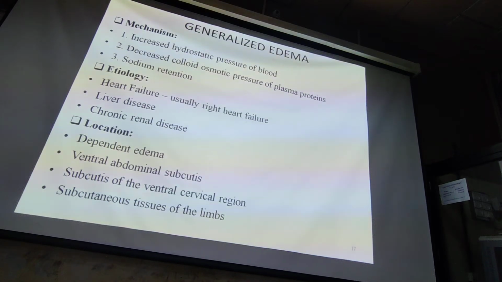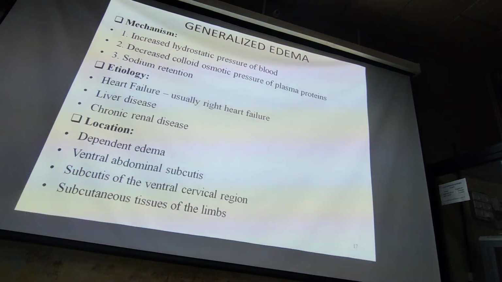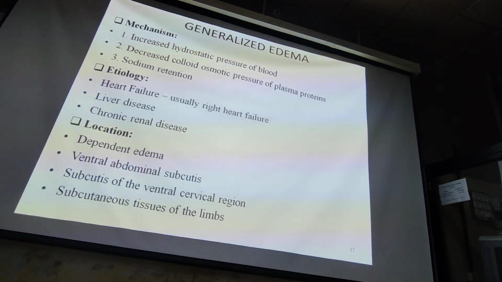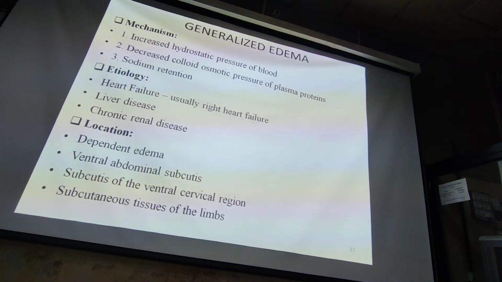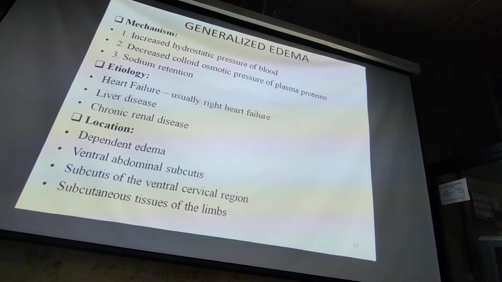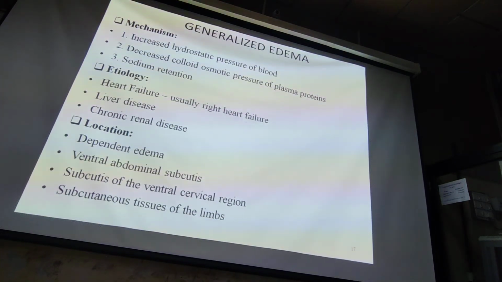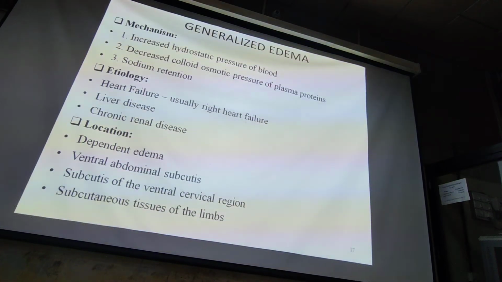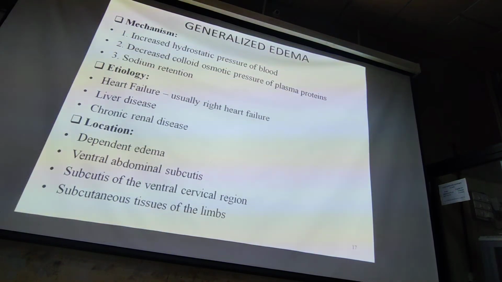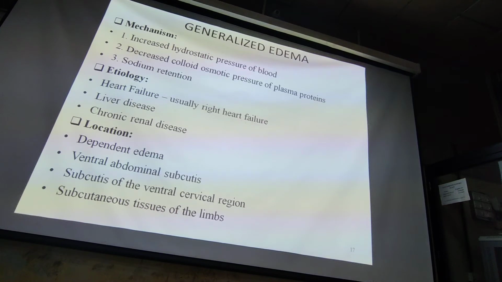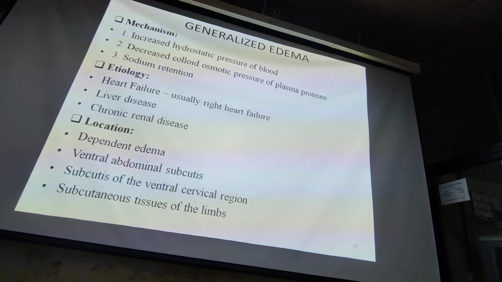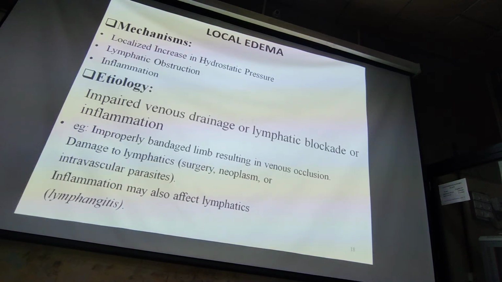So what are the mechanisms of generalized edema? Increased hydrostatic pressure of blood, decreased plasma colloid osmotic pressure and sodium retention. The etiological factors are heart failure, mainly right-sided heart failure, liver disease, chronic renal disease. Location: it is dependent edema. Dependent edema means if the patient is in supine position, the edema is on the back side. If the patient is in sitting position, edema is on the leg or extremities. Other locations may be ventral abdominal subcutis, subcutis of the ventral cervical region or subcutis of the limbs.